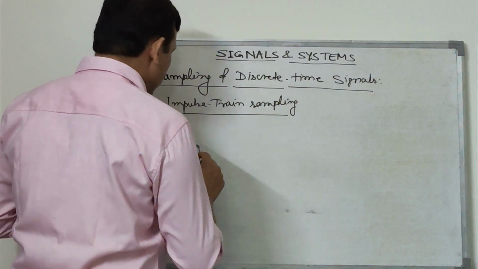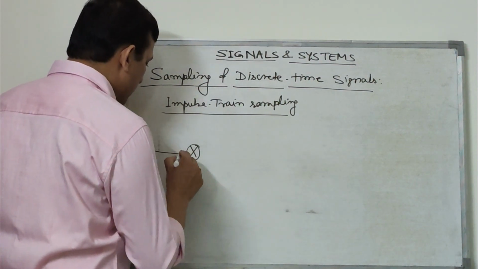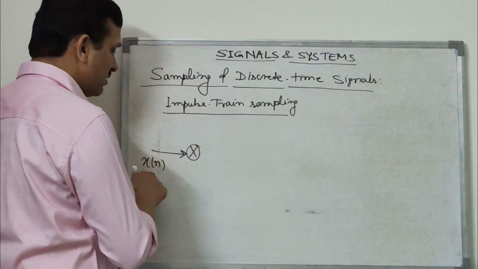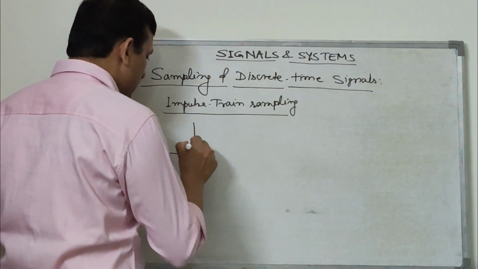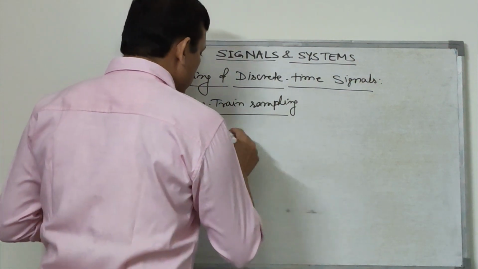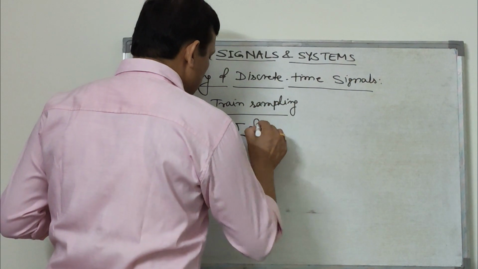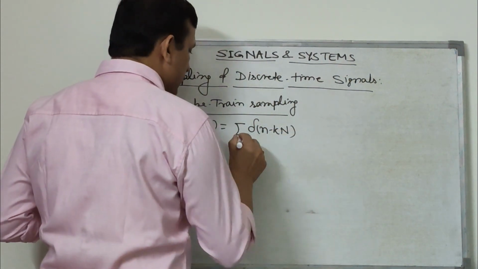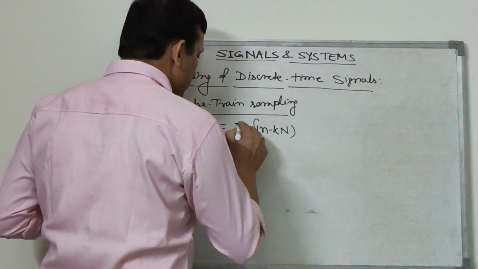This impulse train sampling can be viewed as a multiplication of the signal to be sampled, let us call this x[n], and a train of impulses, let us call this p[n]. p[n] can be written as the sum of delta[n - kN], k from minus infinity to infinity.